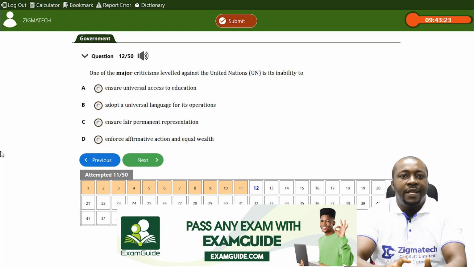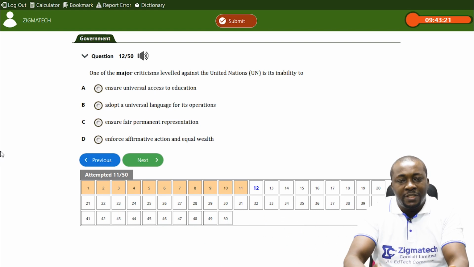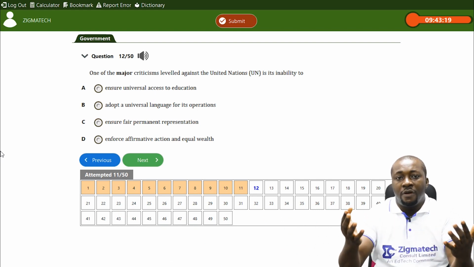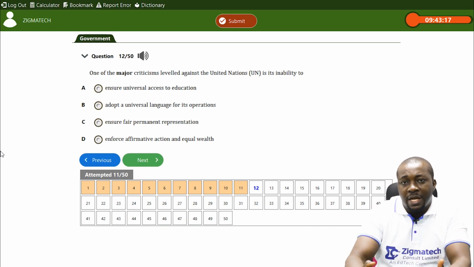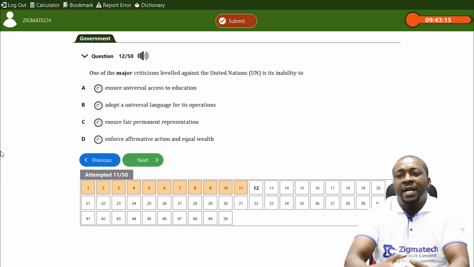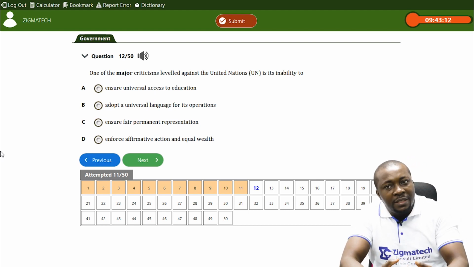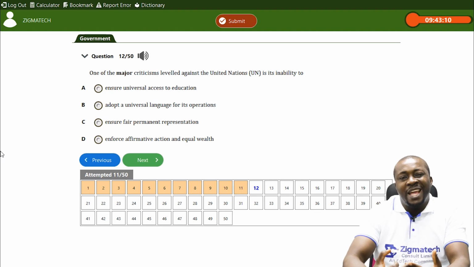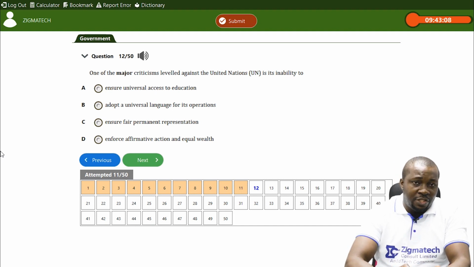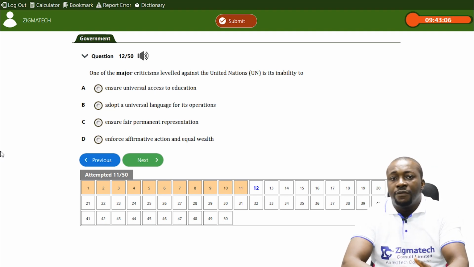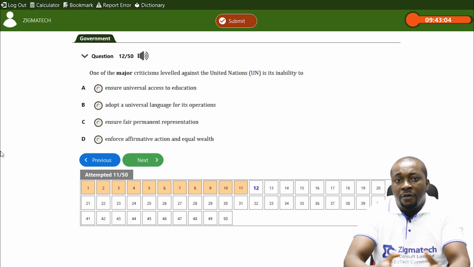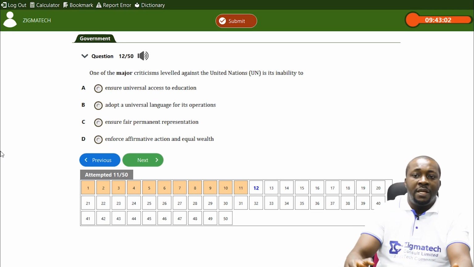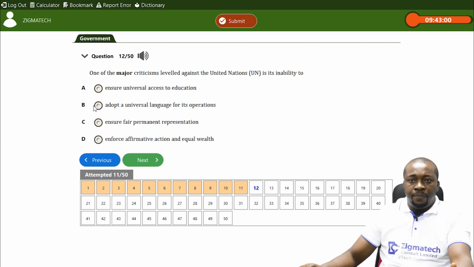And of course, other countries have been agitating for the expansion of the permanent members of the Security Council so that other countries can be part of the permanent members. Now, the United Nations has not been able to attend to this agitation from other nations for expansion of the permanent representation in the Security Council. So, C, ensure fair permanent representation, we are referring to the Security Council, is the answer.